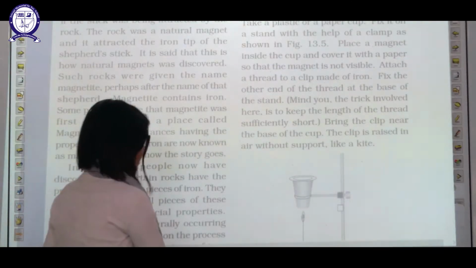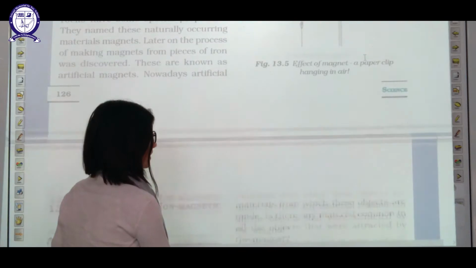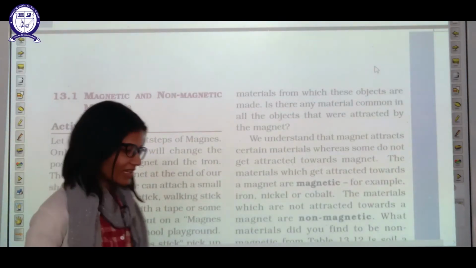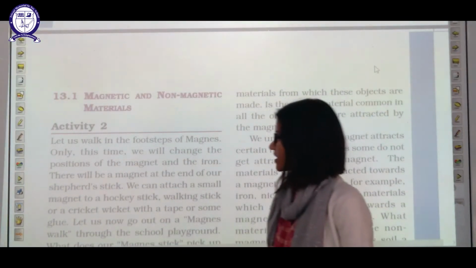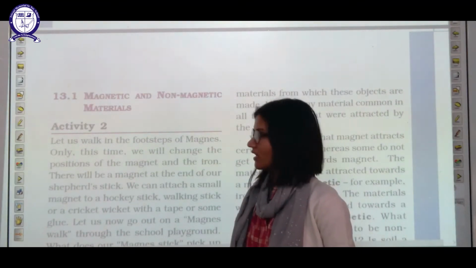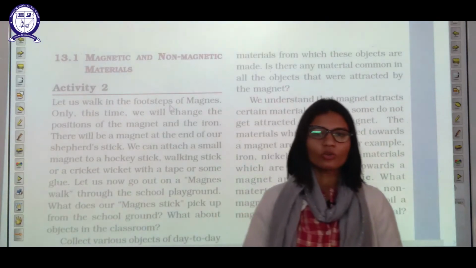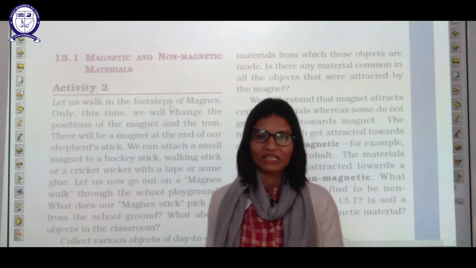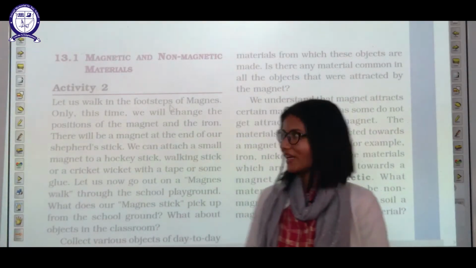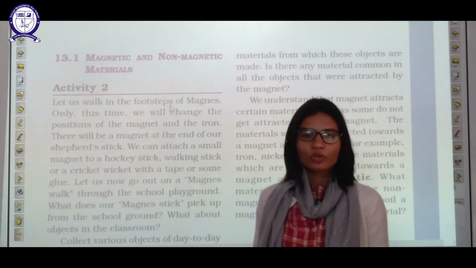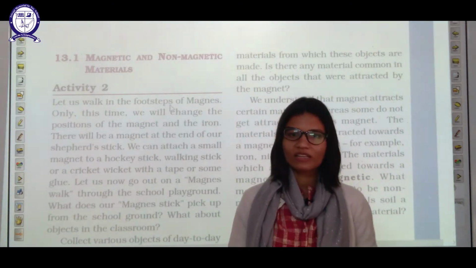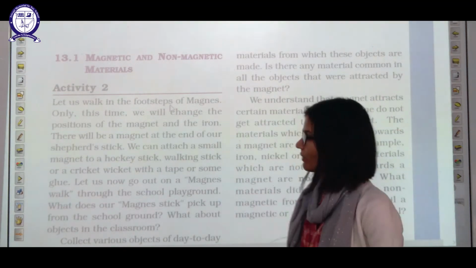Okay, this is not trick, this is science. Let's move forward toward the very first topic of this chapter. It is magnetic and non-magnetic material. As the name suggests, now we can divide the material into two categories. First one is magnetic material and second one is non-magnetic material. Non-magnetic materials are the materials which do not have magnetic property by definition.